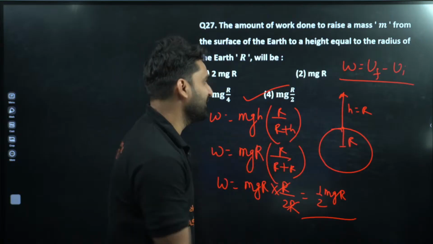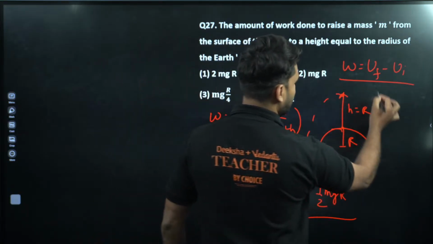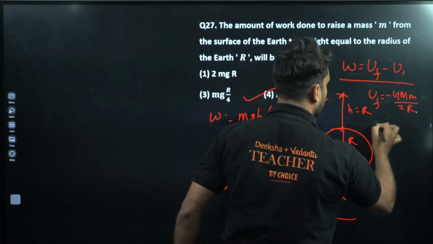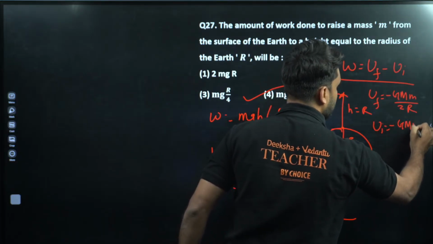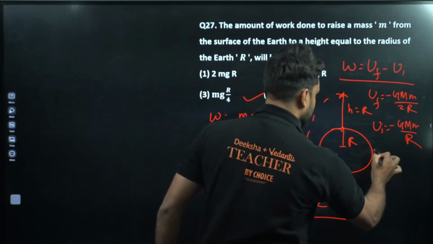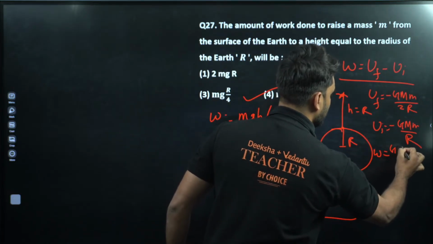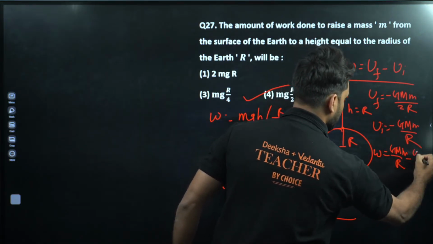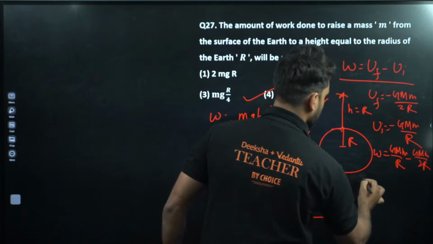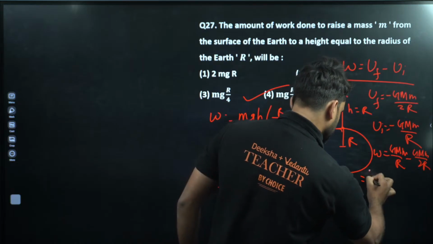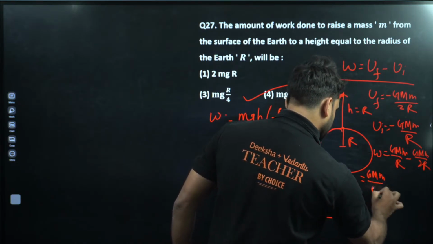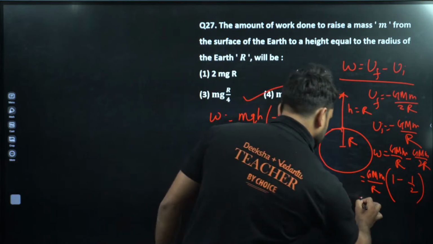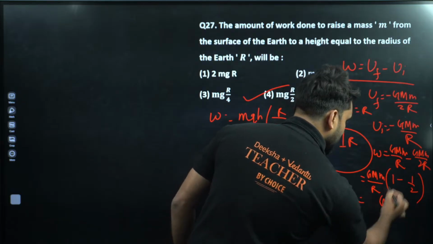Otherwise you can solve by another method also. So let's find out here. Uf is equal to minus G capital M small m divided by R plus R, this is 2R. Ui will be equal to minus G capital M small m divided by R. Now we can put the values there. So W will be equal to, the negative sign will become positive, so this is GMm by R, minus GMm divided by 2R. Now can we take GMm divided by R common, so this is equal to 1 minus 1 by 2. If we solve this, 2 minus 1, that is again 1 by 2, so this is equal to GMm divided by 2R.